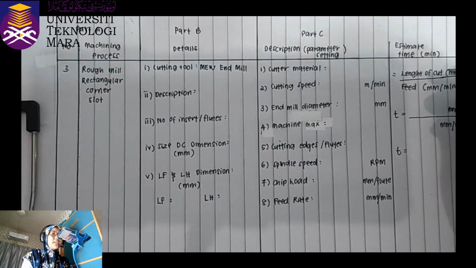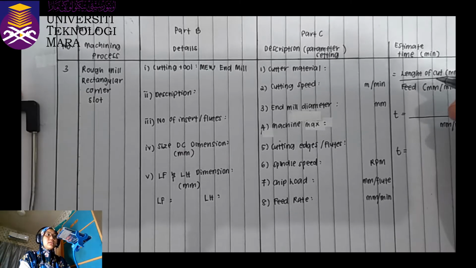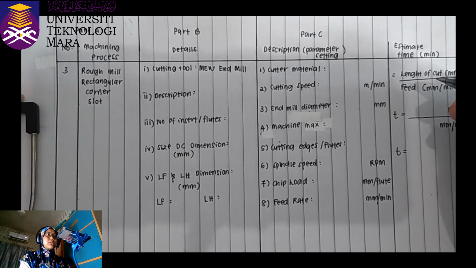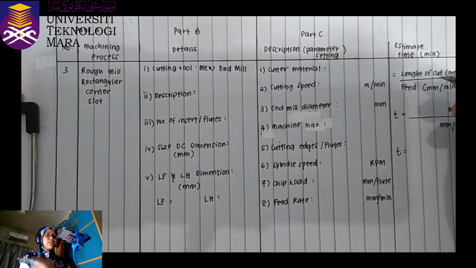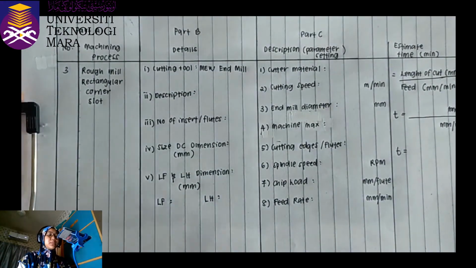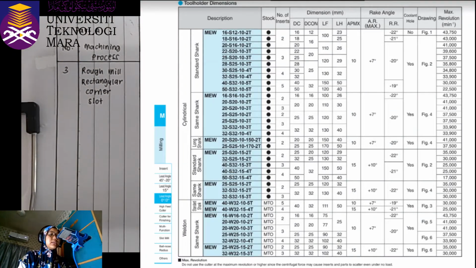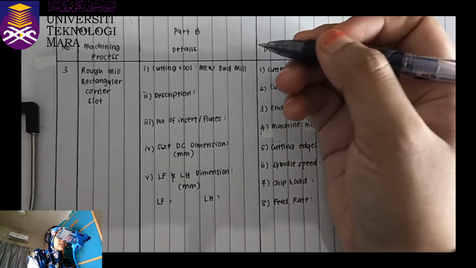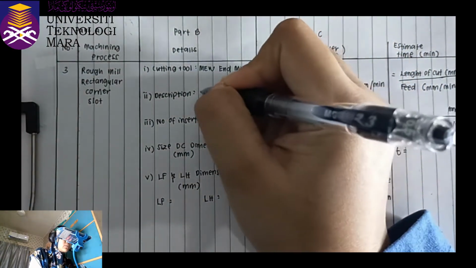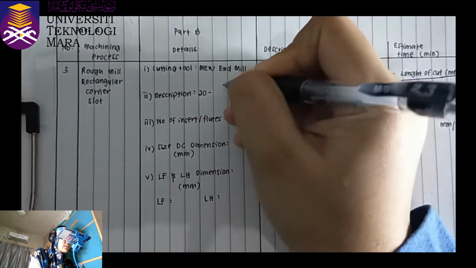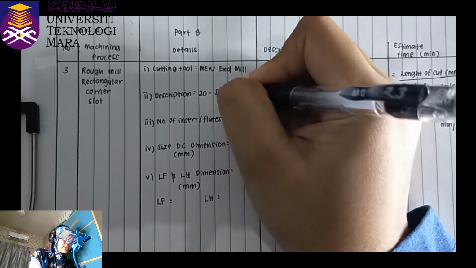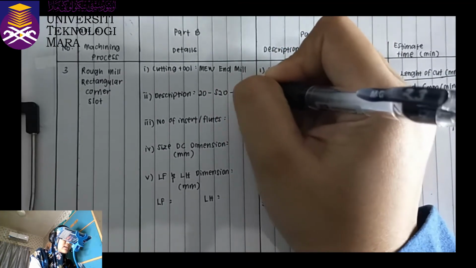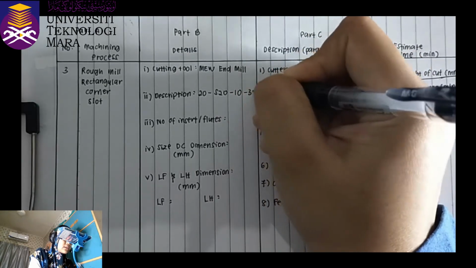For the description, we can get it from the sheet. From the sheet, the description of the cutting tool is S20 10 3T.